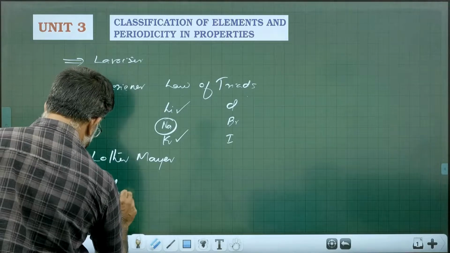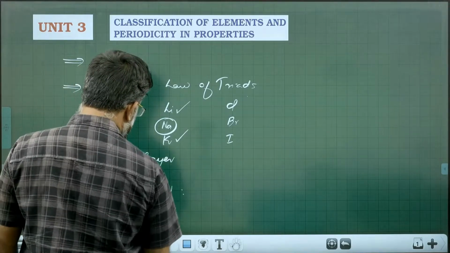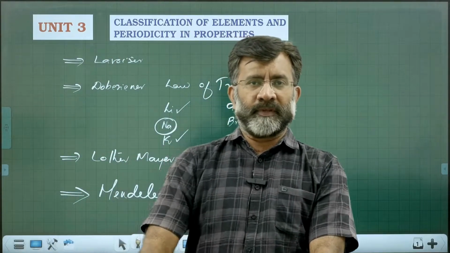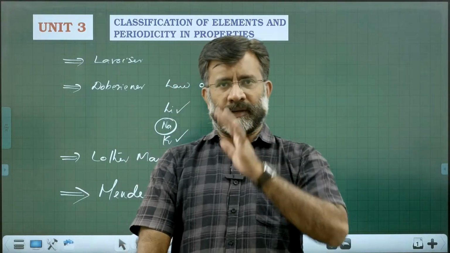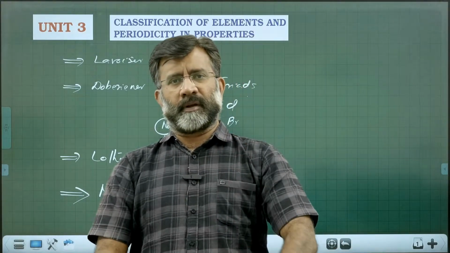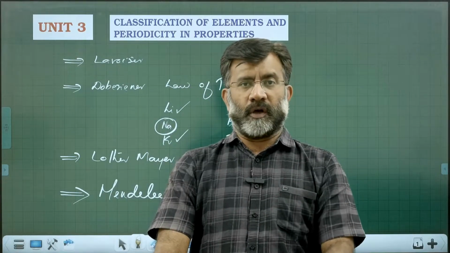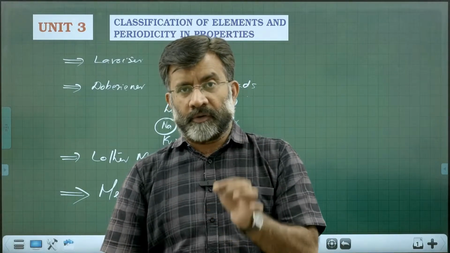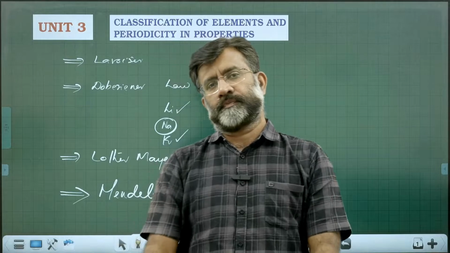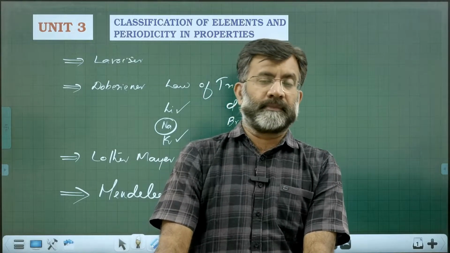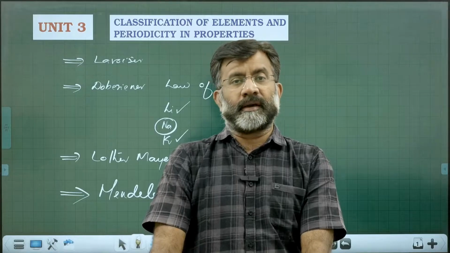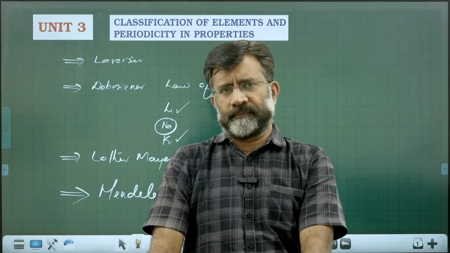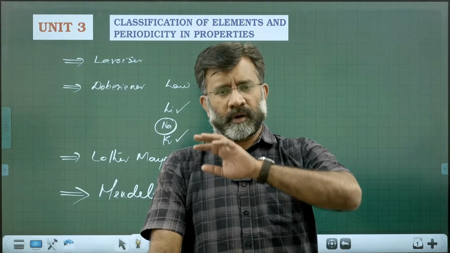He explained Mendeleev's periodic law, in which he suggested that the physical and chemical properties of elements are a periodic function of their atomic weight. The first tabulated arrangement of the periodic table was done by Dmitri Mendeleev, a great personality, who arranged the elements in the order of atomic weight.